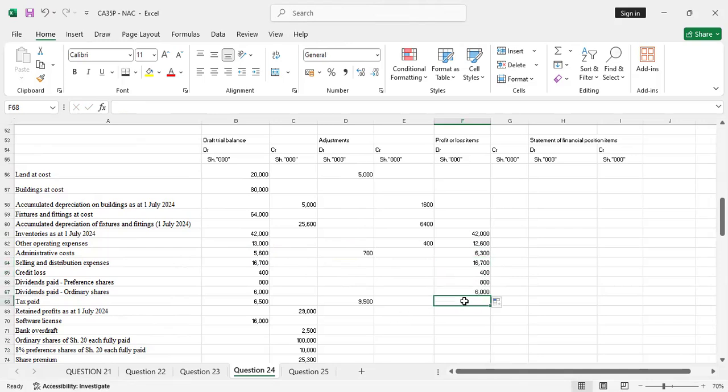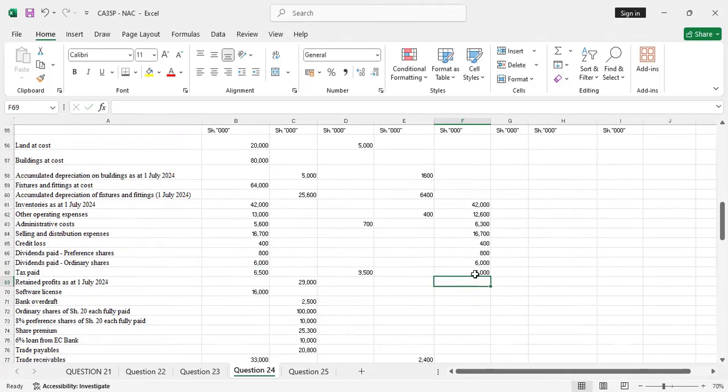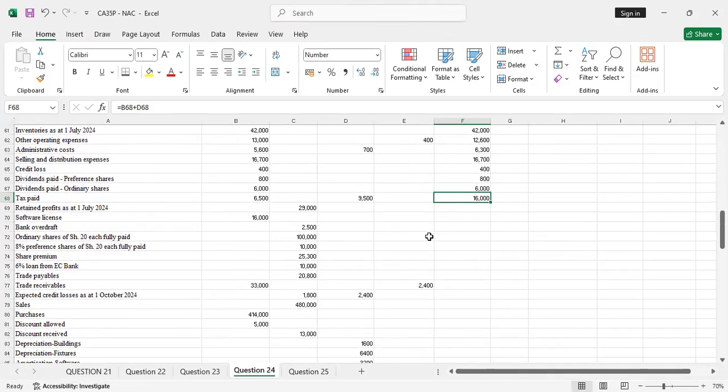Then when it comes to tax paid, there's an adjustment. Yes, we'll have 6,500 on the debit side and another 9,500 on the debit side. So it increased the tax paid. So that's 16. And I hope when I was doing the analysis of the profit or loss items, they factored in all the adjustments. Okay, so we go to the next, retained profit.